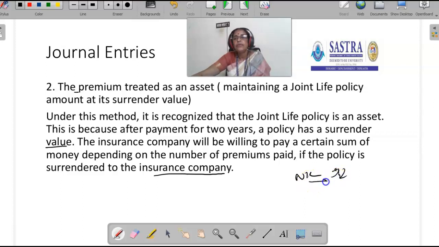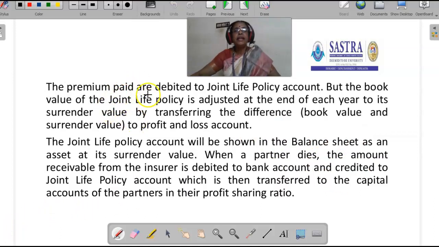They will not pay the full amount which we paid during the 2 years, but it has its own value. They will pay the lesser amount. That is why the premium is considered as an asset, because it has its own surrender value. The policy has its own surrender value after 2 years. The premium paid is debited to joint life policy account, not to P&L account, because we consider it as an asset. We open joint life policy account.